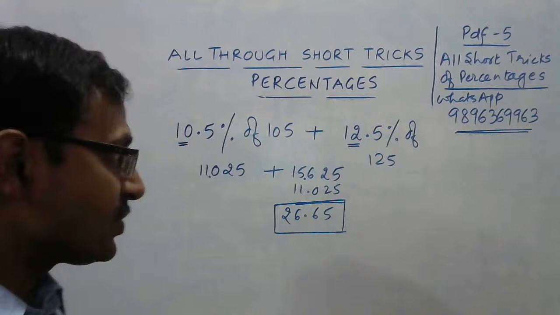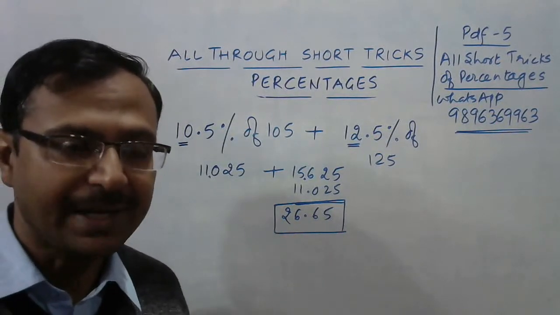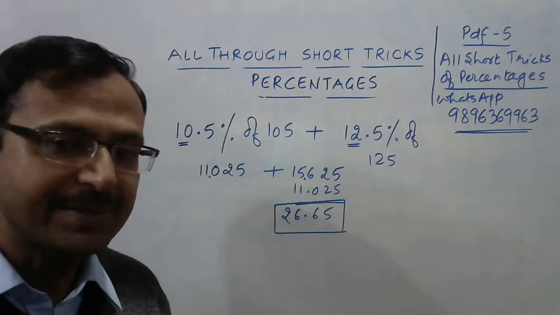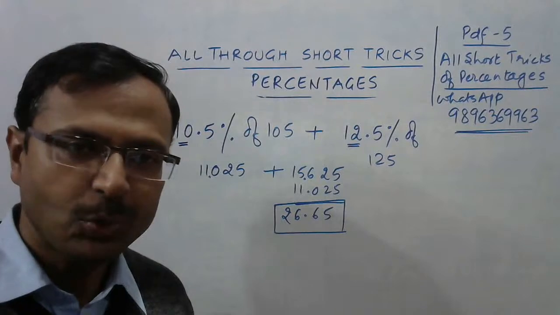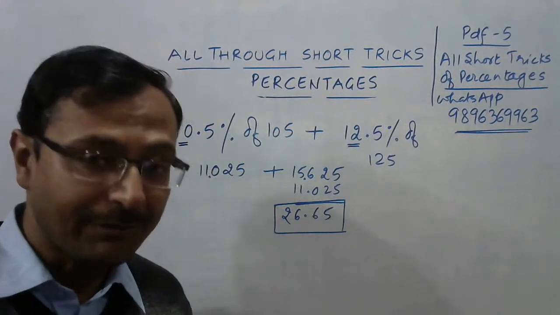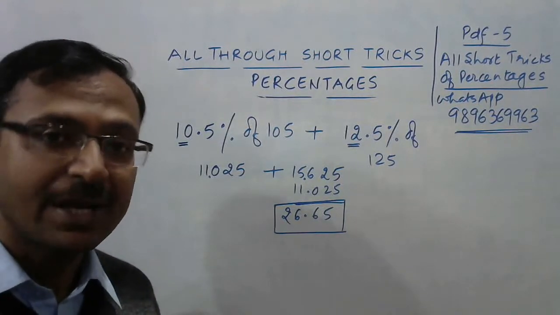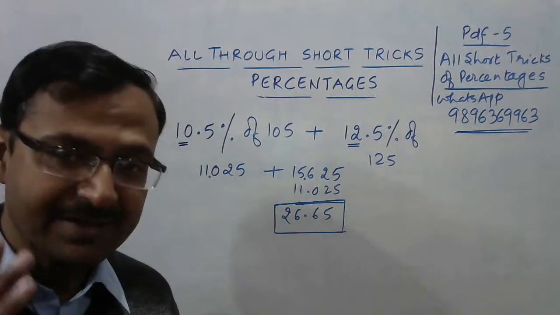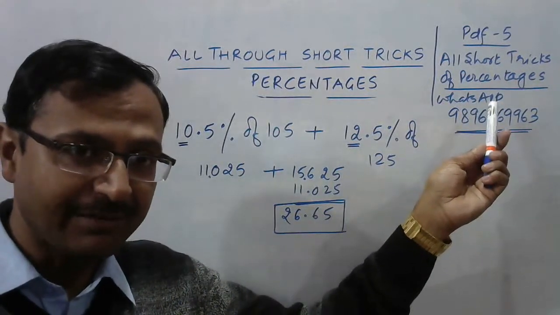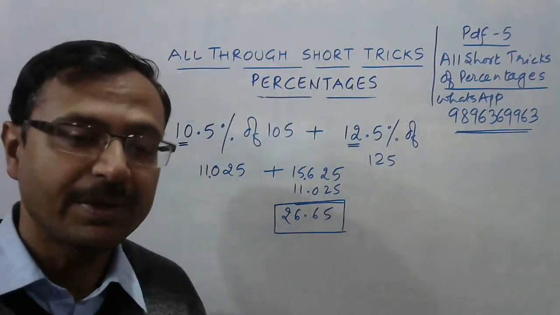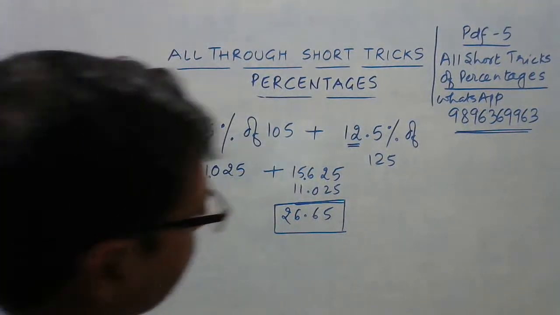And believe it or not, friends, students who know the Vedic method of squaring numbers ending with 5 will find these kinds of percentages very, very quickly. In quantitative aptitude, you just can't escape these kinds of questions. So everybody has to be aware of the short tricks of finding percentages. If you are not aware of percentage tricks, then obviously this PDF is for you. Everything is mentioned in this PDF. You just need to send a message on WhatsApp to acquire a copy, and you know the process of how I send a PDF to you.